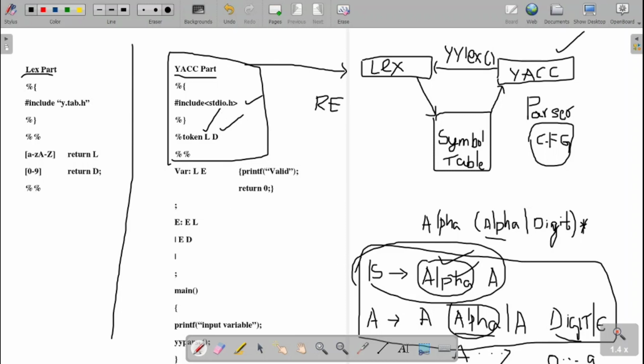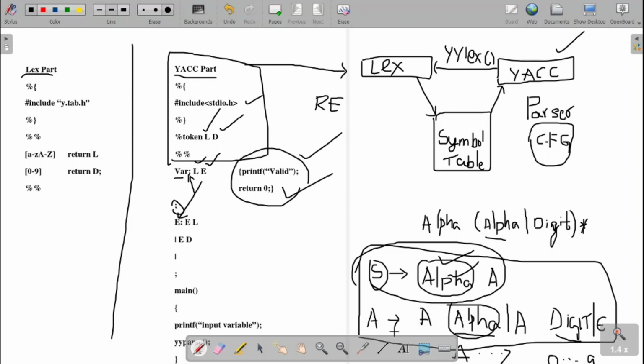Now, in place of S, I am calling it a variable. Variable should start with a letter, then I am using E for the expression. In place of the arrow mark, the colon symbol is used. The grammar is ended with a semicolon. Now this is the action part. If we are able to achieve this, then we call it a valid statement and we return 0.